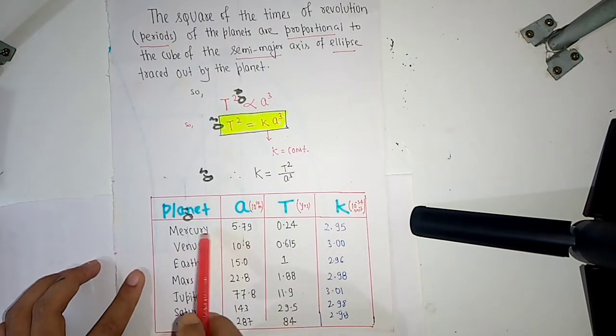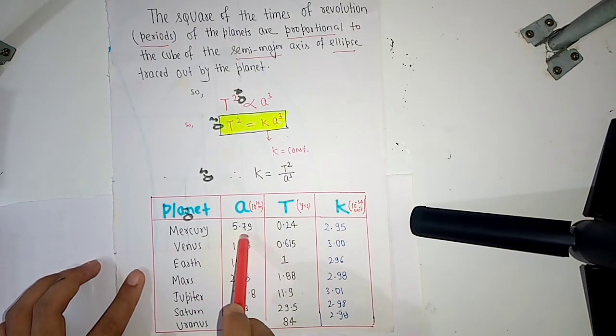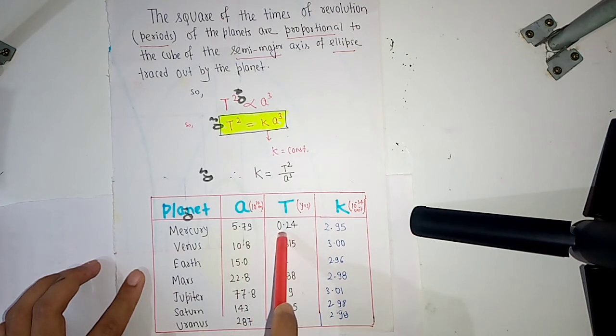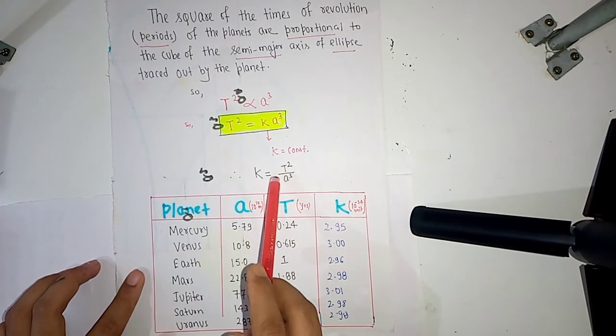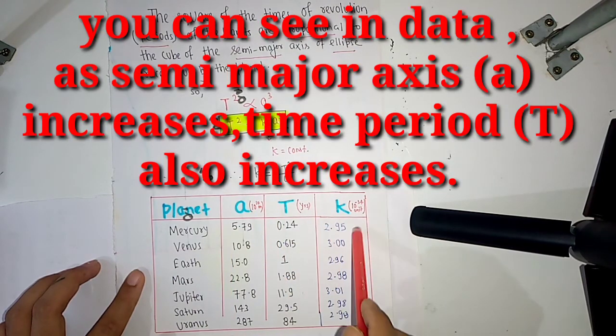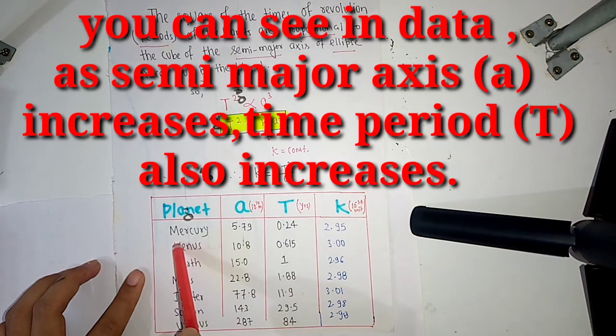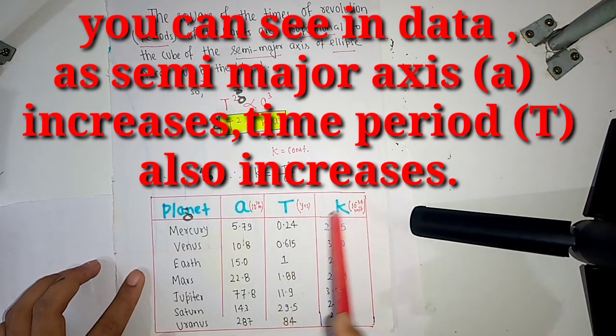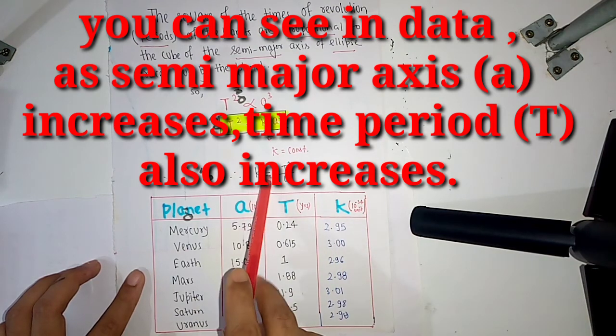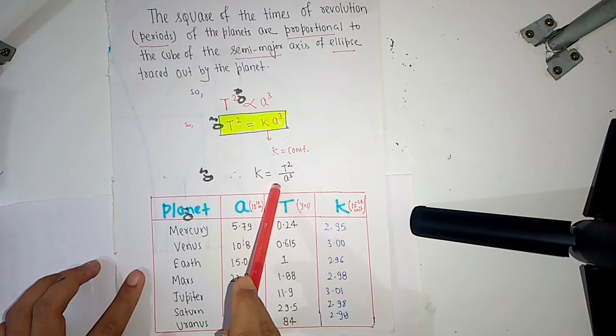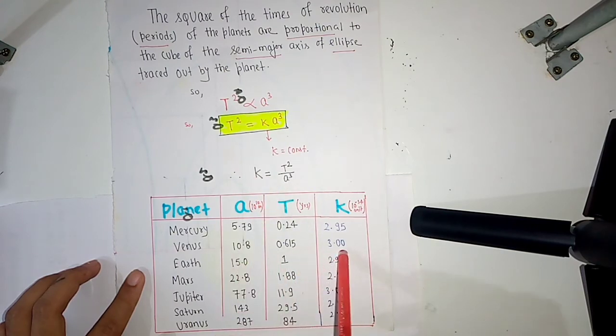So for Mercury, the semi-major axis is 5.79 into 10 to the power 10. The time period of revolution of Mercury is 0.24. And when the ratio was calculated, it becomes 2.95. When we take Venus as a planet, the semi-major axis of the planet is 10.8. The time period of revolution of Venus around the Sun is 0.615, and the ratio of the square of T with the cube of a, the result was exactly 3.